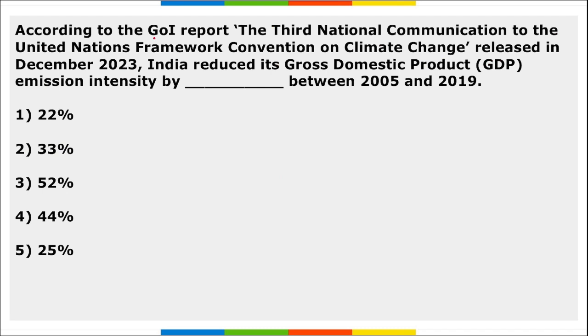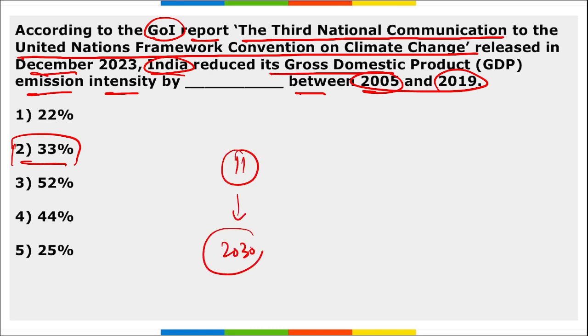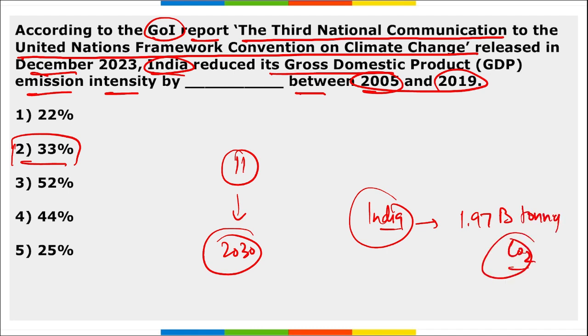Next, according to the Government of India report, that is the third national communication to the UNFCCC released in December, India reduced their GDP emission intensity by 33% between 2005 and 2019, and this was 11 years ahead of the target, because the target was 2030. And India has created an additional sink of 1.97 billion tons of CO2 equivalent during this period. Correct? That means we have reduced this amount of carbon dioxide going into the atmosphere.